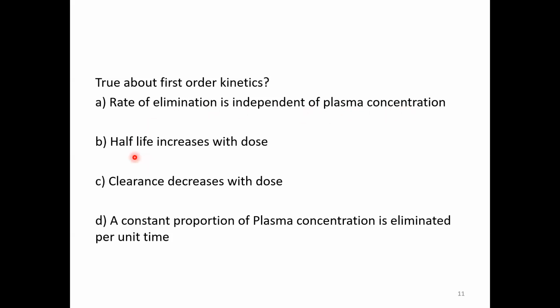Therefore, we'll also see that the half-life increases with dose in zero order kinetics. The clearance decreases with dose. Why? Because it is capacity limited. So therefore, upon increase in dose, because of early saturation of the enzyme, the clearance would decrease. All these are statements of zero order kinetics. However, in case of first order kinetics, as we discussed, a constant proportion of the plasma concentration is eliminated per unit time, which is the right statement.